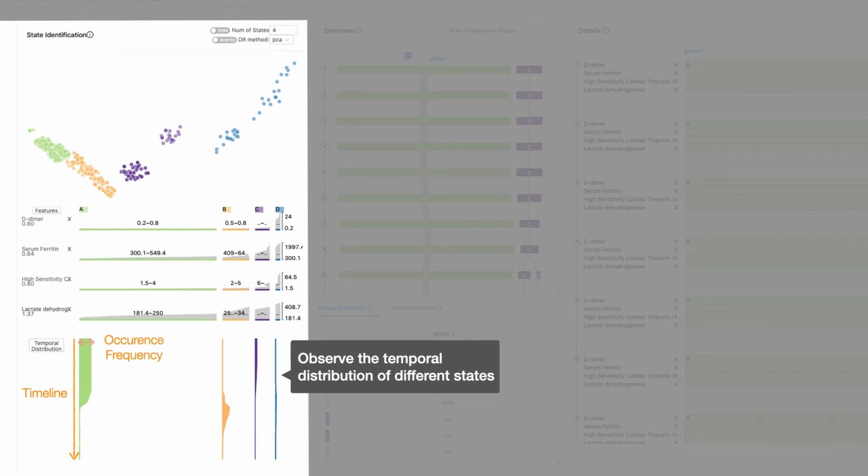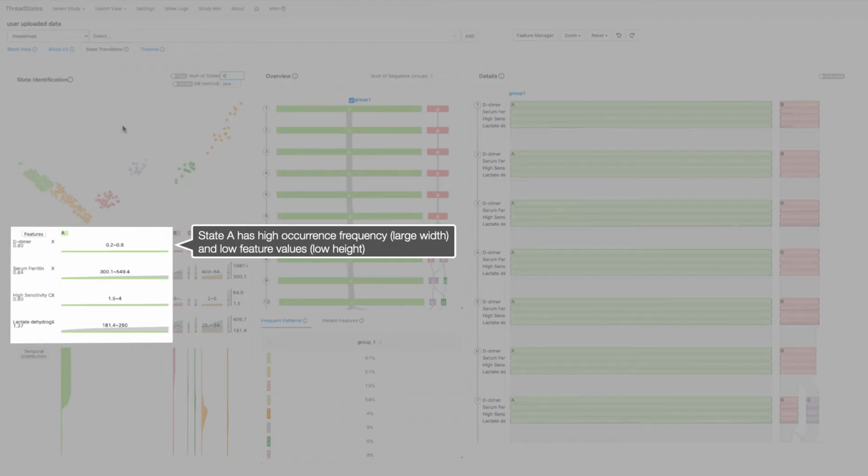The area chart shows the temporal distribution of each state. The three visualization components work together and enable users to examine and interact with identified states from different aspects. For example, in this dataset, the glyph matrix shows that state A has a high occurrence frequency, which is indicated by the large width, and low feature values, which is indicated by the low glyph height.